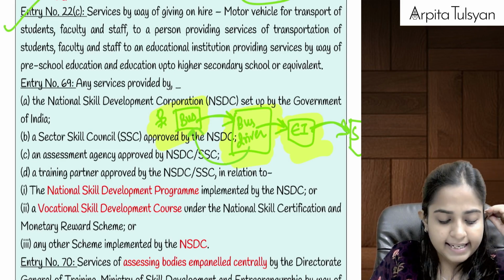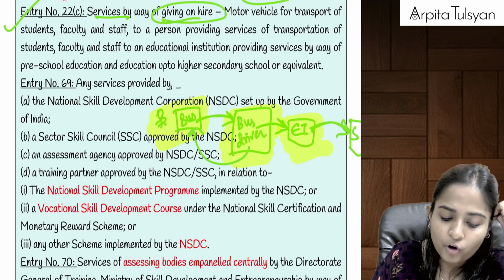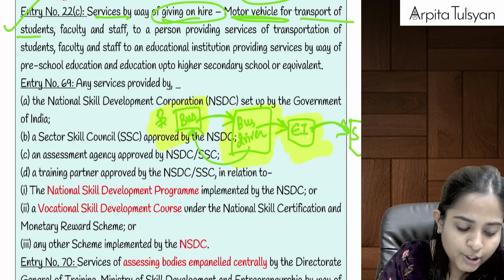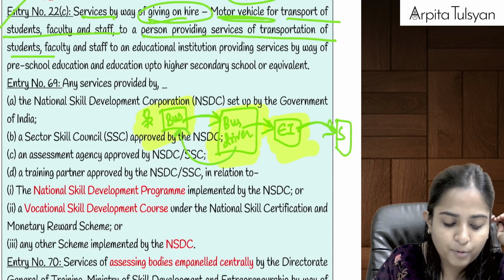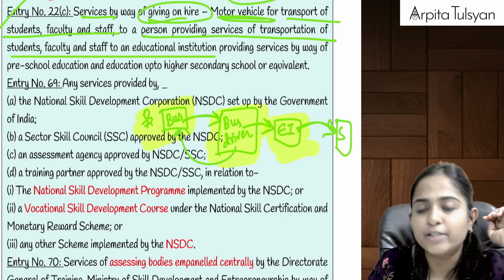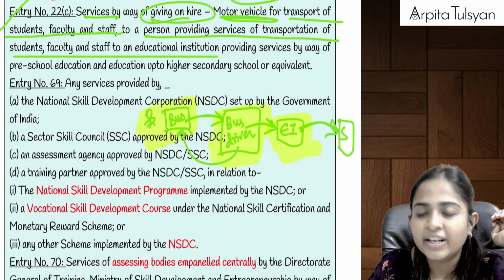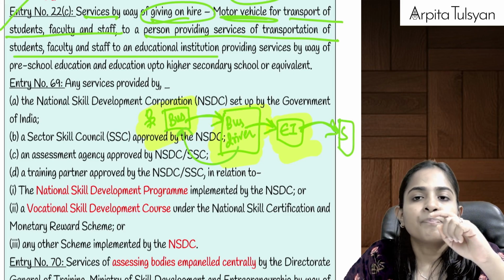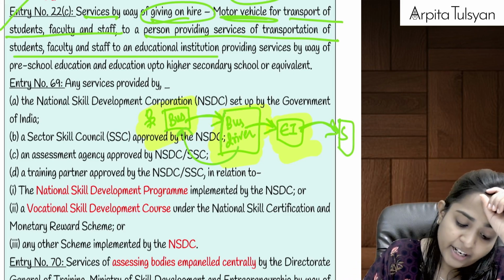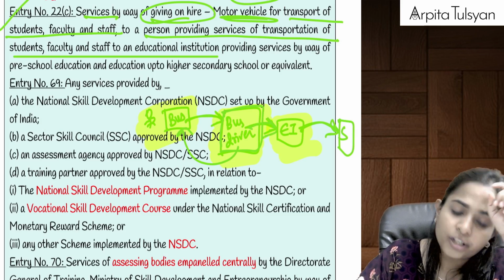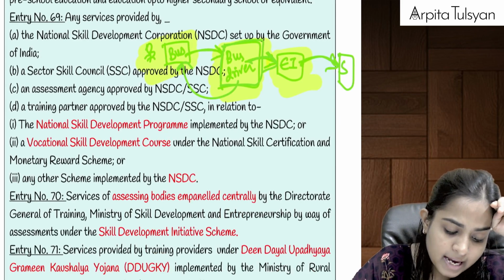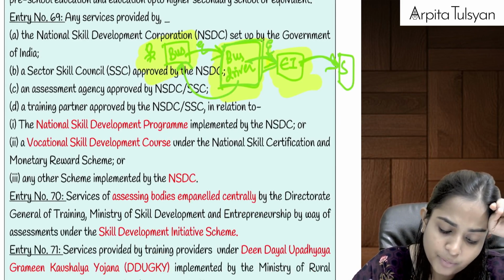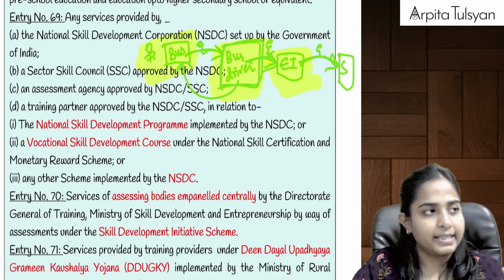See how are they telling us this? Services by way of giving on hire motor vehicle for transportation of students, faculty or staff to a person providing services of transportation of student, faculty or staff to an educational institution. Means we are not giving it directly on hire to the educational institution, we are giving it to such a person who is going to further provide the services to the educational institution. So even this service is going to be exempt, even this is going to be exempt, and even this is going to be exempt.